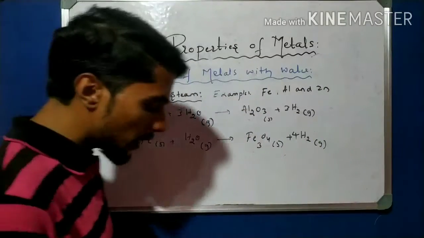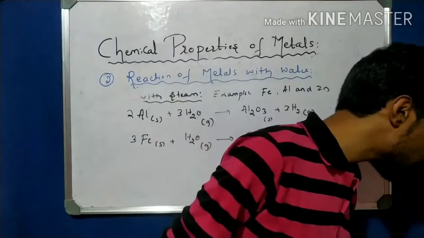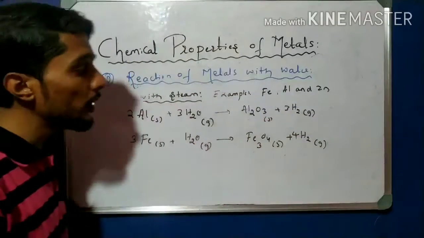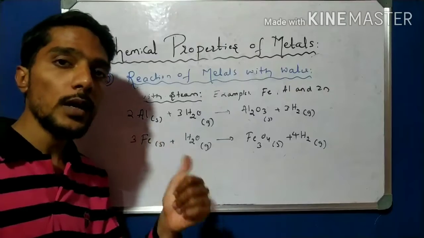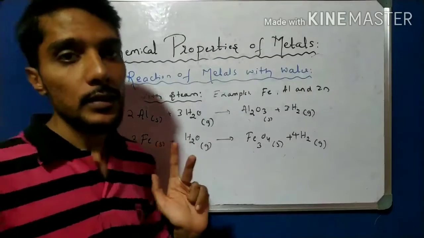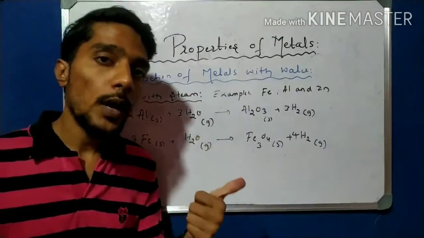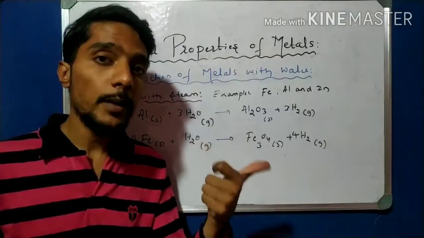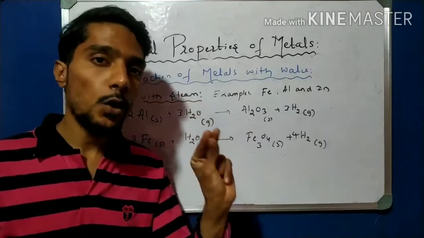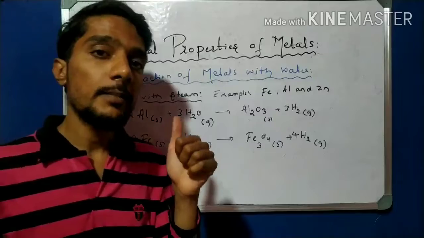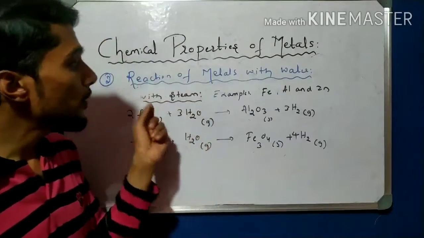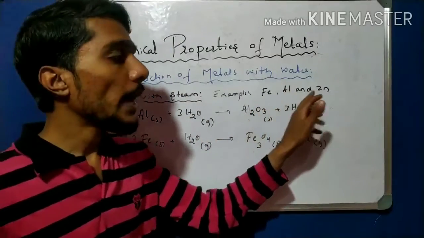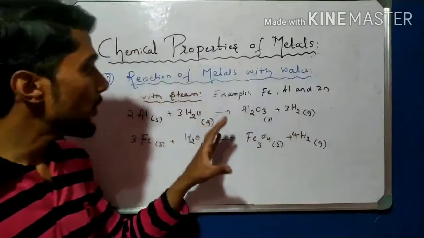So students, this is about the metals which react with cold water, hot water, and steam. With cold water, it is magnesium, sodium, potassium, and calcium. With hot water, it is magnesium only. And with steam, it is iron, aluminium, and zinc. So these are the metals which react with steam.